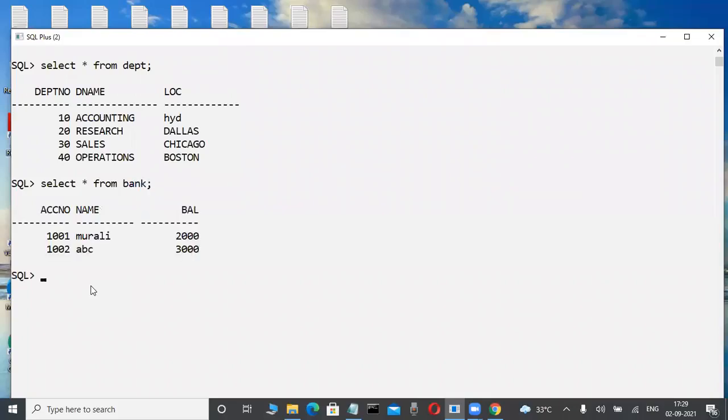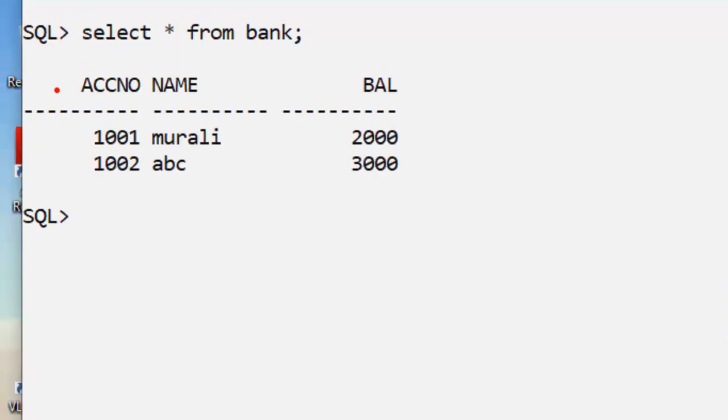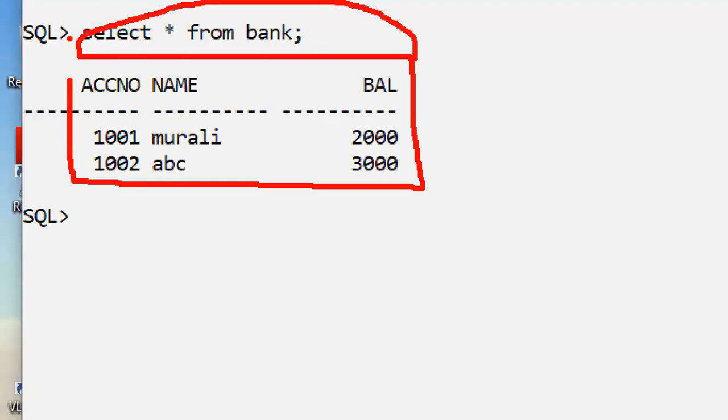Now here, check it out. For example, in another class I am creating this table. This is a bank table. Slowly observe it here. In this bank table, that is a database, a table is there. In this table format only, data is stored. For example, account numbers, name and balance are there. This is called data.